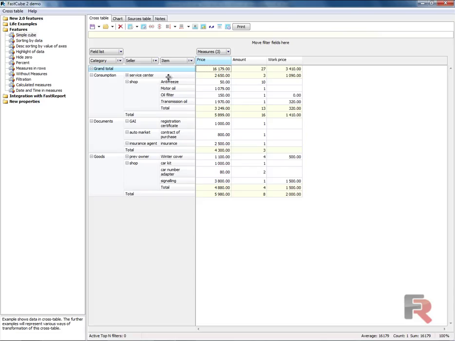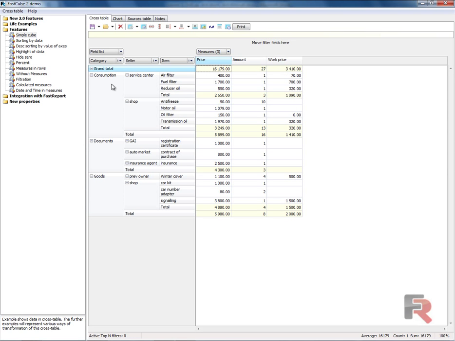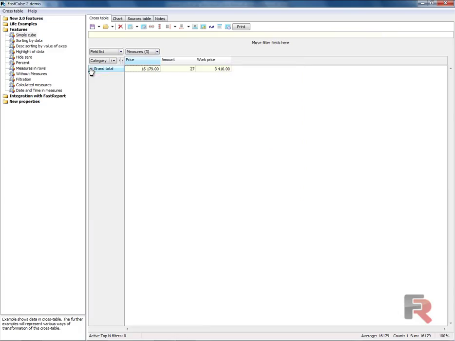Now, the totals are shown in the measures for the dimension Service Center. If the grand total collapses, all dimensions will be excluded from the consideration. It will be a grand total only. Click the cross icon to return the dimensions.